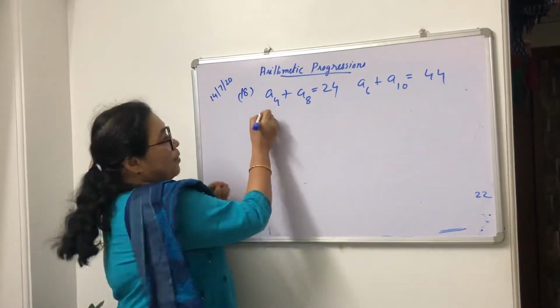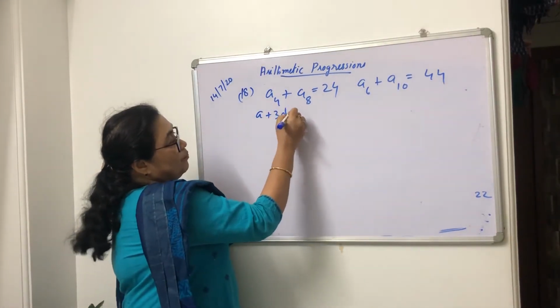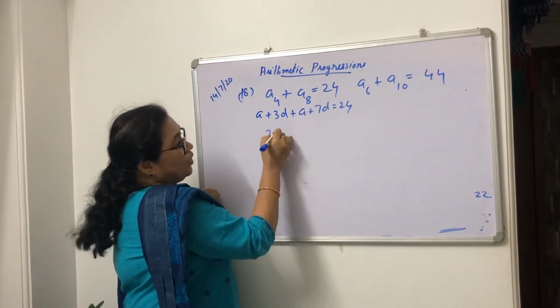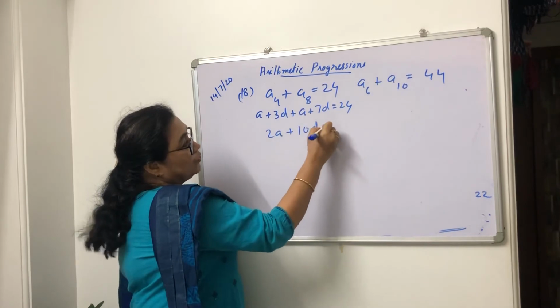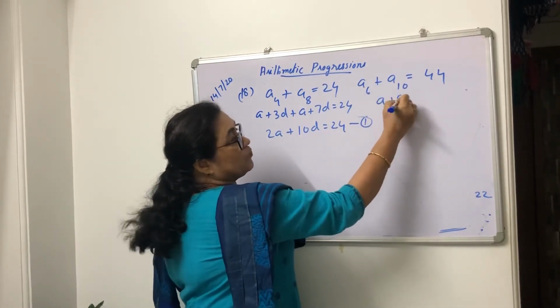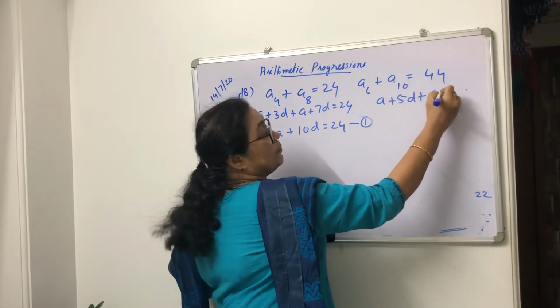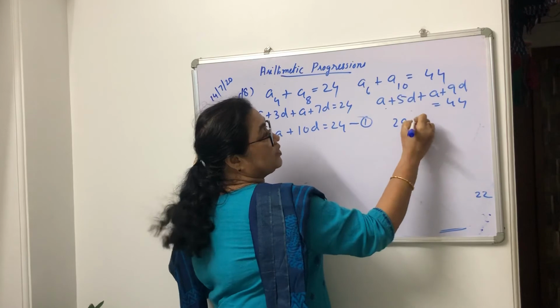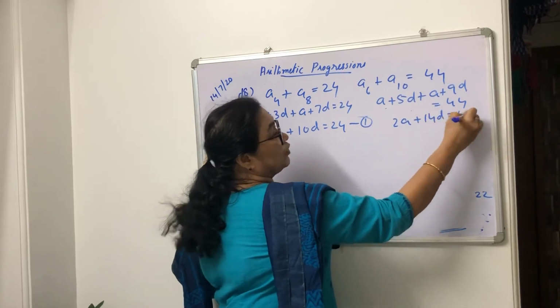This one is A plus 3D plus A plus 7D equal to 24, so 2A plus 10D equal to 24. This will be equation 1. Then A plus 5D plus A plus 9D equal to 44, so 2A plus 14D equal to 44.